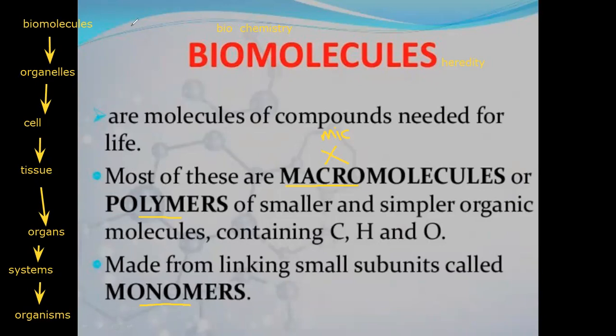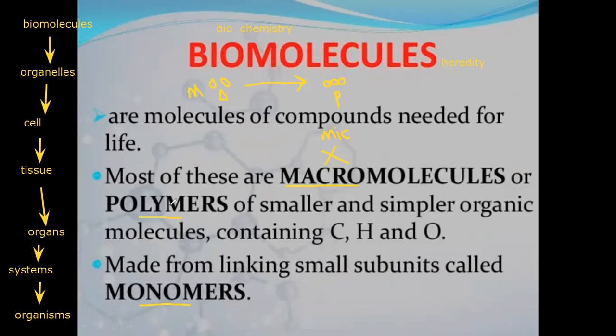So we can write them as an equation. So these are monomers, smaller ones. They link together to form polymer. So they are linking together, forming polymer. Okay, so this is polymer and this is monomer. So again, biomolecules are macromolecules called polymers. So we are learning macromolecules, which are polymers.